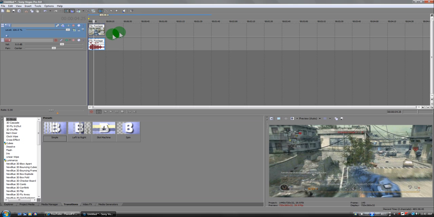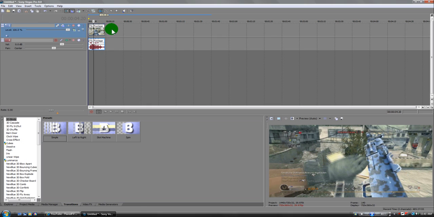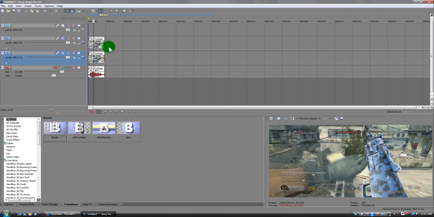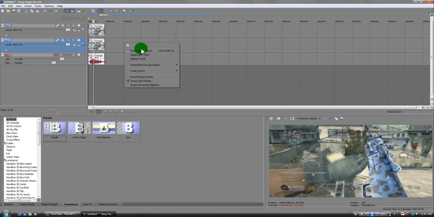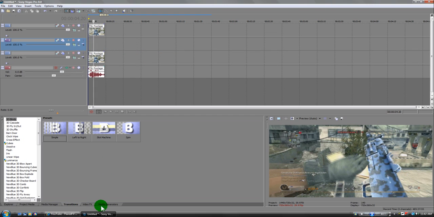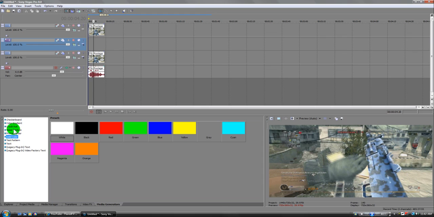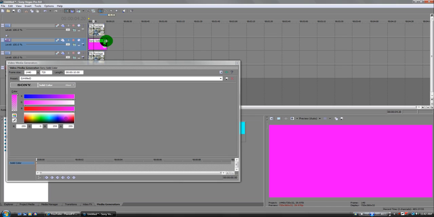I'd use Blue Tiger because it'll just look better. Basically, you're just gonna duplicate the track. Now just insert another video track and go to media generators, solid color, and put whatever you want in there. I'm gonna just do magenta, pink, I guess.